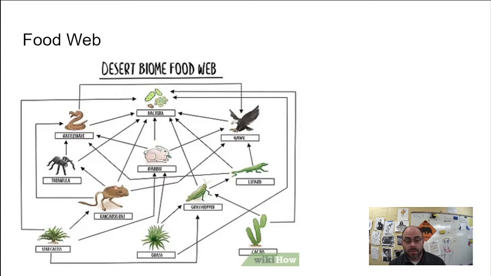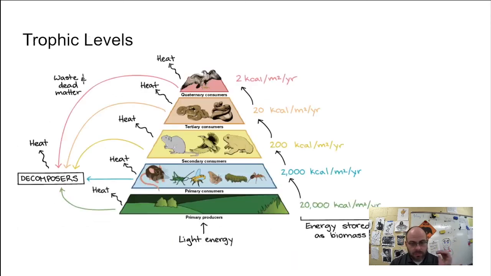And then look, notice what bacteria is eating. Yes, it is, because bacteria is the decomposer, right? Nothing's eating the hawk except for the bacteria. And so you get the idea. This shows all the interactions that are in a community. All of those interactions are shown in this food web. And you can almost see these different levels, right? Like trophic levels. Okay, yeah, trophic levels. These are like feeding levels.